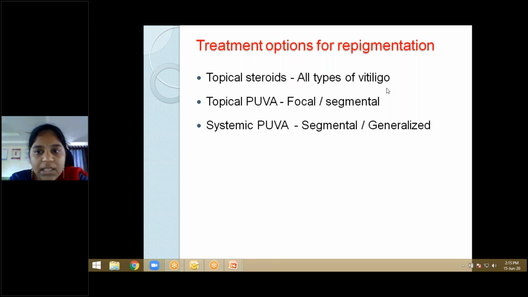Okay, the treatment options for repigmentation. The topical steroids are used in all types of vitiligo. Based on the site and the age of the individual, we have to decide the potency of the steroid. Topical PUVA: PUVA is nothing but photochemotherapy. That is, psoralen is a drug, and then the UV radiation. Both together we combine and give. That is topical PUVA. Systemic PUVA is where we give psoralen systemically, and then generalized exposure to UV radiation.